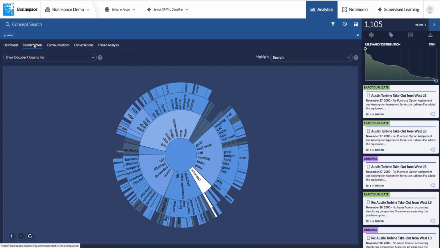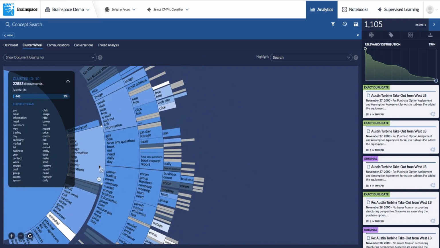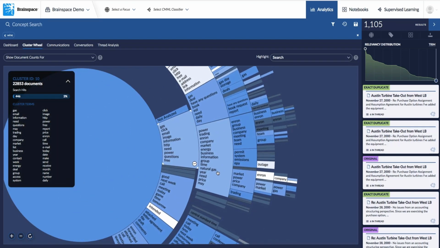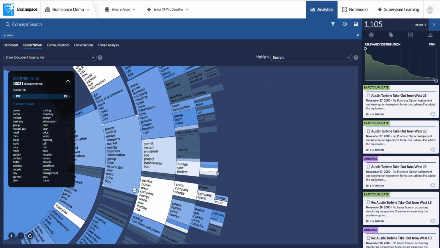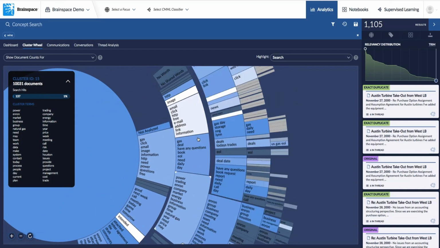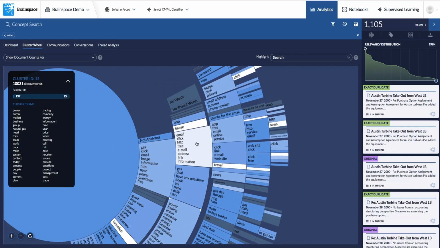Brainspace is known for its interactive cluster wheel, which is how it visualizes the concepts that appear in your data. Looking at the cluster wheel and drilling down, we can see there are a lot of documents regarding power and trading. We should start here in our review. We can mark these clusters so that they can be easily identified and reviewed first.